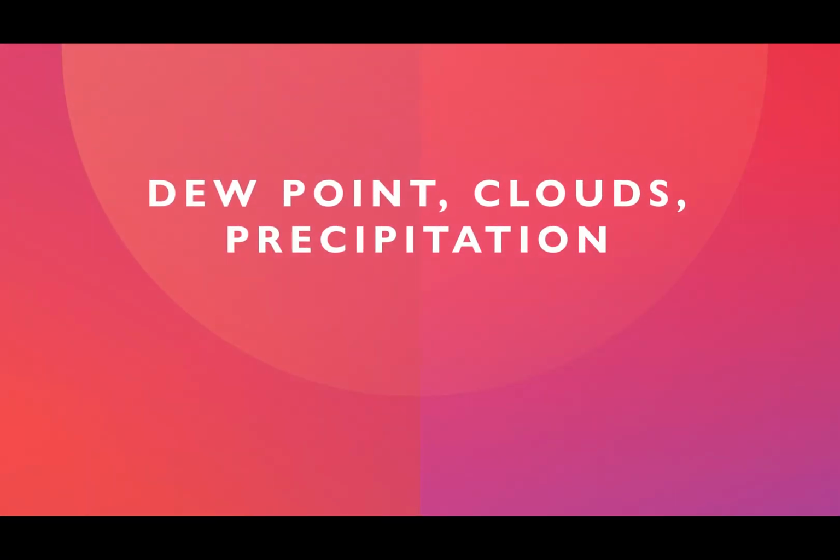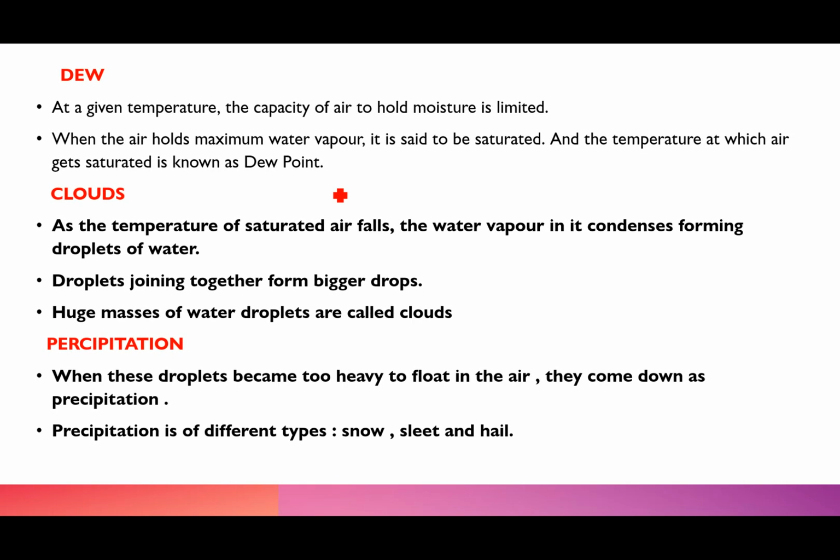Now the next, when we talk about the rainfall, there are certain important terms that your book has mentioned, that is the dew point, the clouds, precipitation. Now let me teach you what these terms are. Now, first is the dew point.